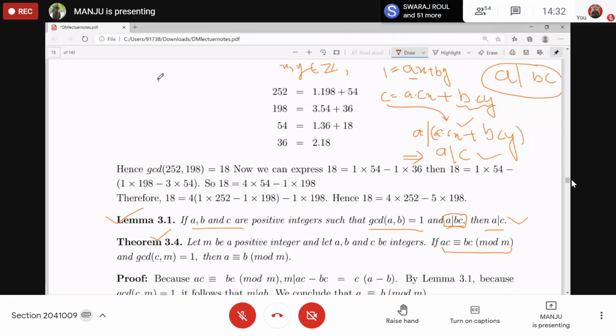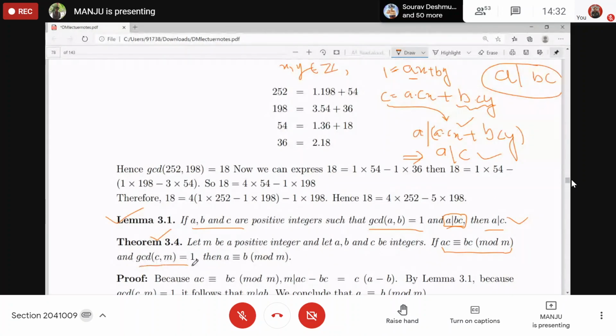But in the real number system, if you have A into C equal to B into C, then if C is non-zero, you can divide on both sides by C to get A equal to B. But in congruence, it may not always be possible. In some cases it is possible. What are those cases? It is conditional, right? The GCD of C, the dividing factor, with M, the modulus you are working in, should be 1.